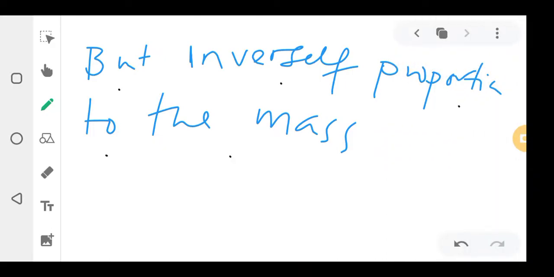So, Newton's second law states that the force applied on an object produces an acceleration that is in direct proportion to it, but inversely proportional to the mass.